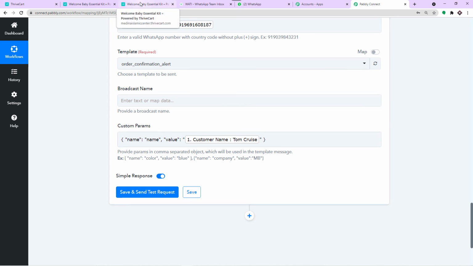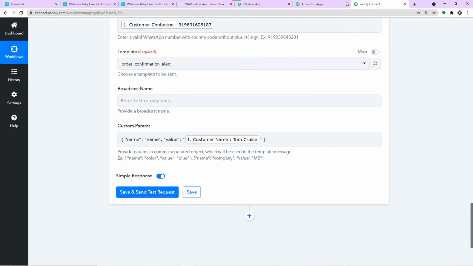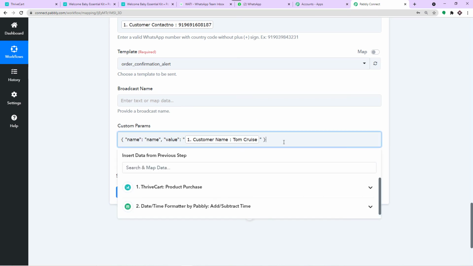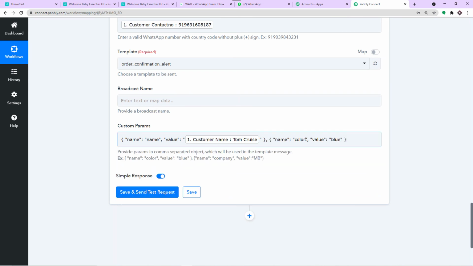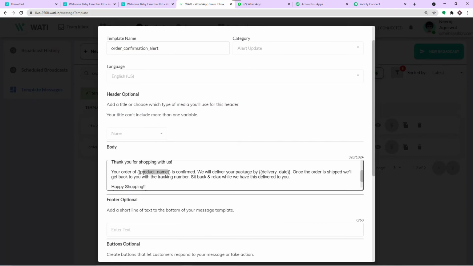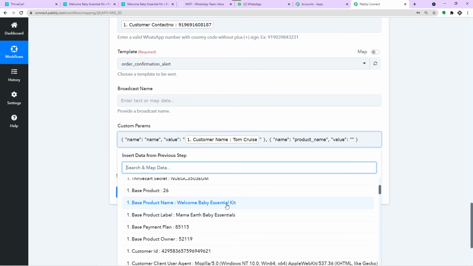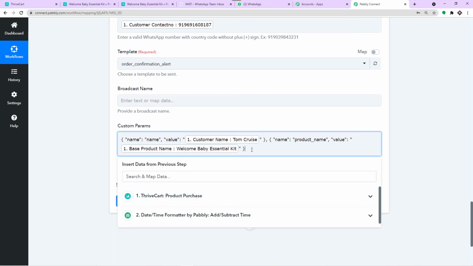Now we have to work on the second thing, that is I think the product name. Once again I'm just going to copy this. Enter a comma first, and paste it here. Now I'm going to remove the color once again, and copy this particular code, product name, and paste it here. So what's the value? The value of the product name will be, I think, baby essential oil, welcome baby essential kit. Excellent, and we have mapped it.